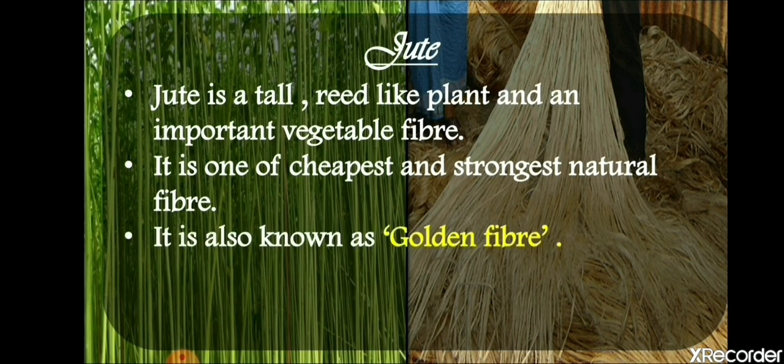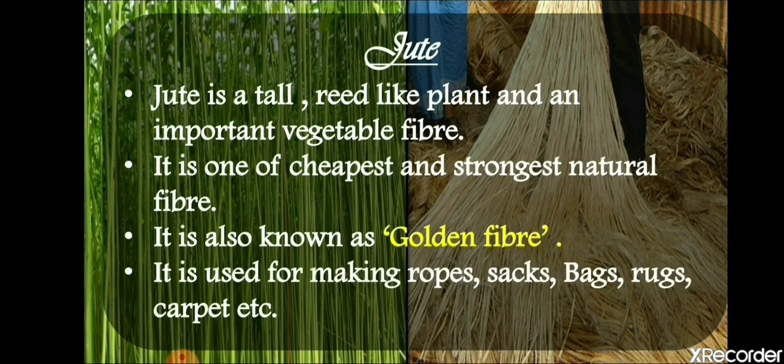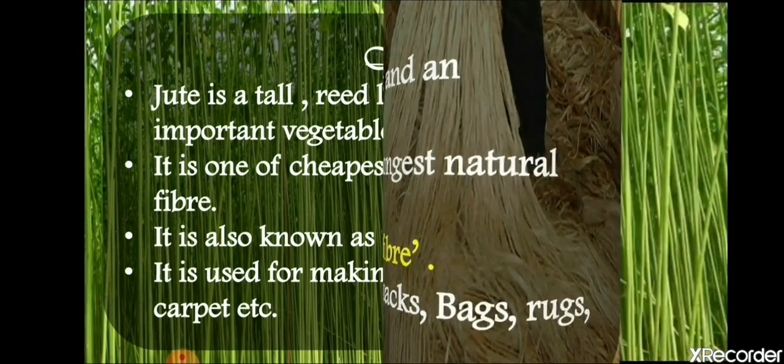Okay, that is why it is also known as the golden fiber. Jute is known as the golden fiber because its color is also a bit golden. Now it is used for making ropes, sacks, meaning the packaging in which you used to pack grains, bags, rugs, carpet, etc. Now let's see the next one.